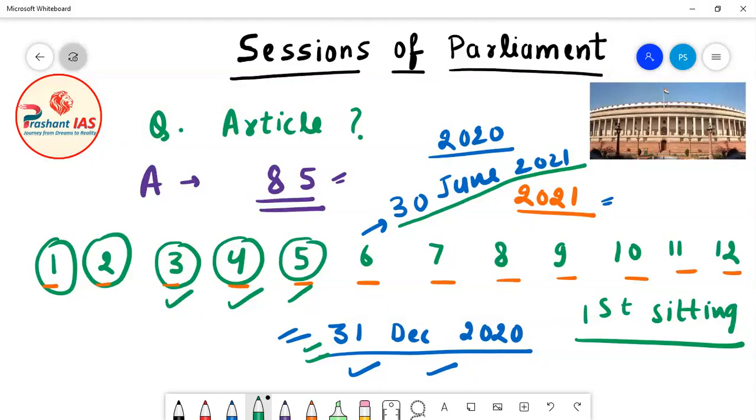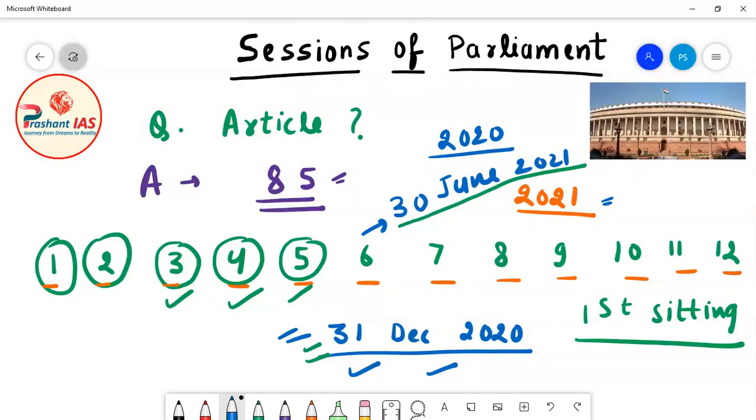Now why am I saying this? What is the logic behind it? Article 85 of the Indian Constitution says that parliament shall meet in such a way that not more than 6 months lapse between two successive sessions of parliament. I am again repeating my statement: under Article 85, parliament shall meet in such a way that not more than 6 months lapse between two successive sessions.